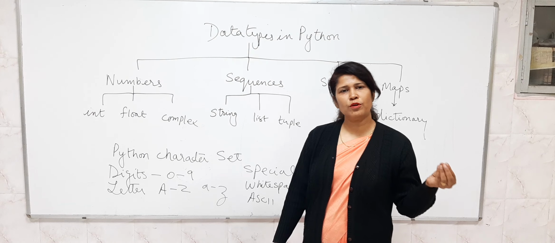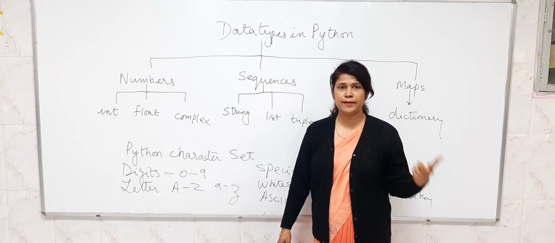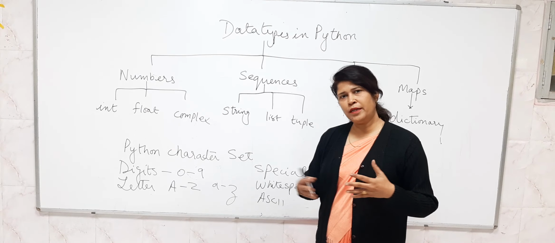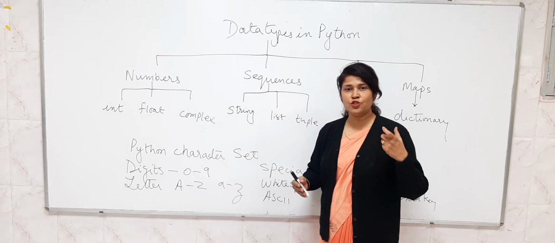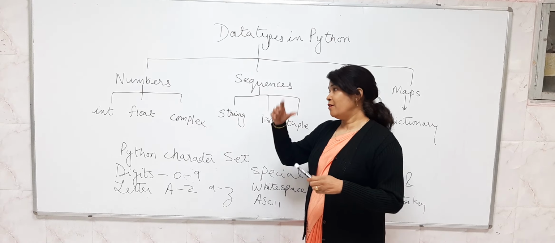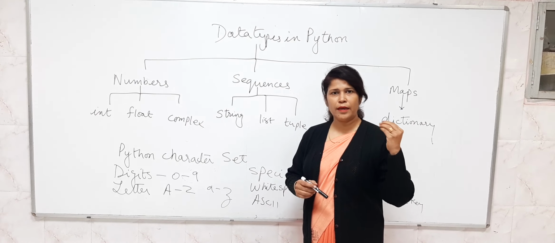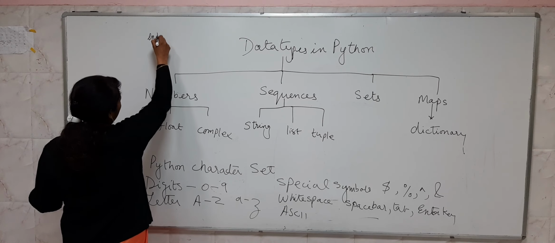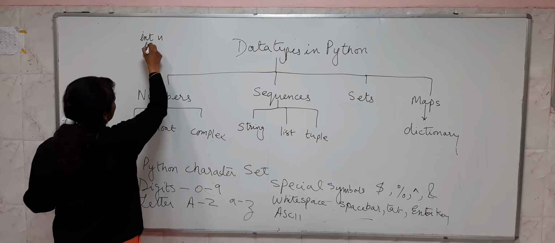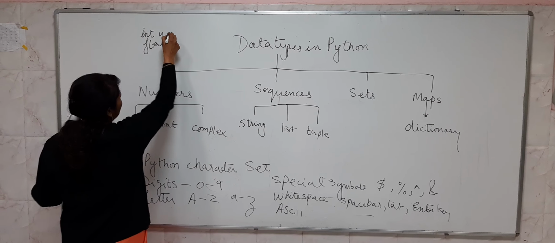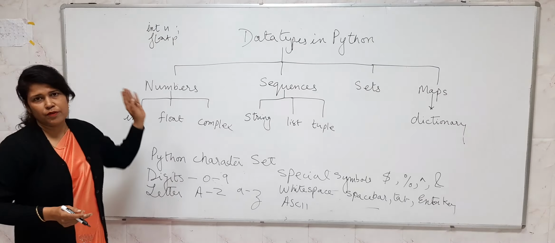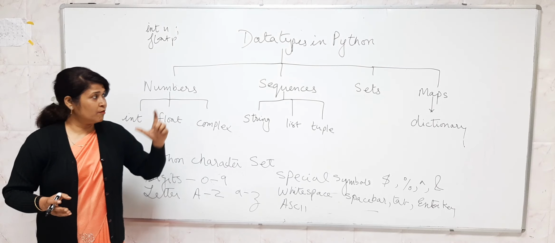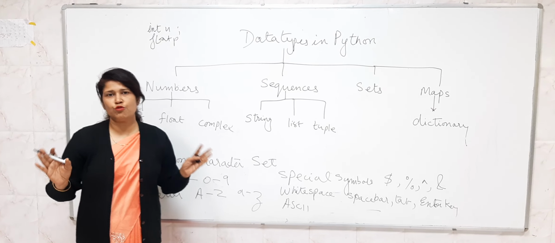Before learning programming in Python, we should know what the data types are. Now, what are data types? We have many data types in Python. As in Java and C++, we used to declare any variable first before using it. We used to write int n, float p, declaring variables first in languages like C, C++, Java. But with the advantage of Python, we don't have to declare it first.